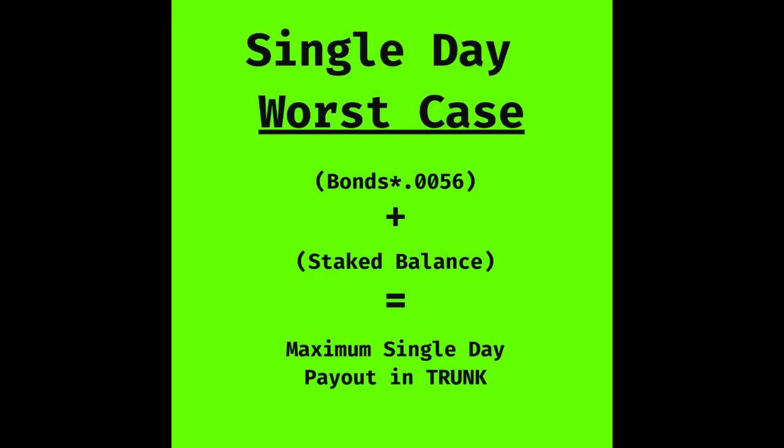We multiply the entire bonded amount times 0.0056 because the elephant treasury will only ever have to pay out 0.56% of the total bonded amount in a single day. But then we add the entire staked balance because all of the staked trunk could potentially be unstaked and redeemed at once. This will give us the single day worst case scenario for a bank run on all trunk.